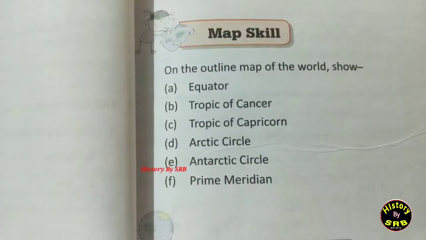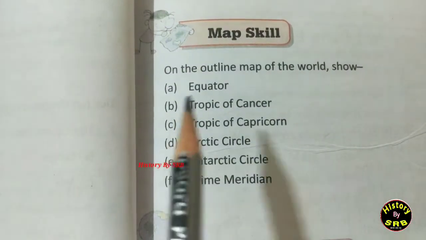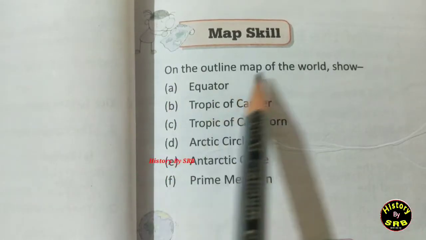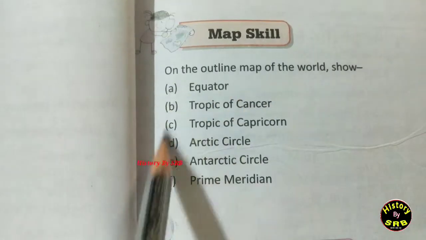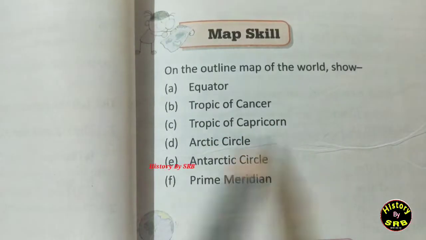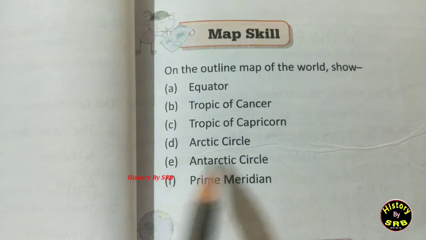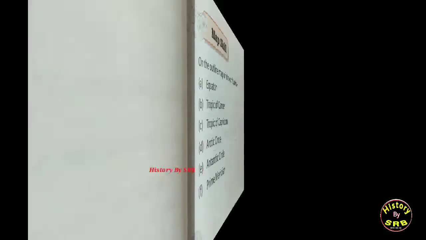And now next one, we have to complete map skill. So you can see here map skill. Question is that, on the outline map of world, show these things. You have to show equator, Tropic of Cancer, Tropic of Capricorn, Arctic Circle, Antarctic Circle and prime meridian. So let's see from the book.